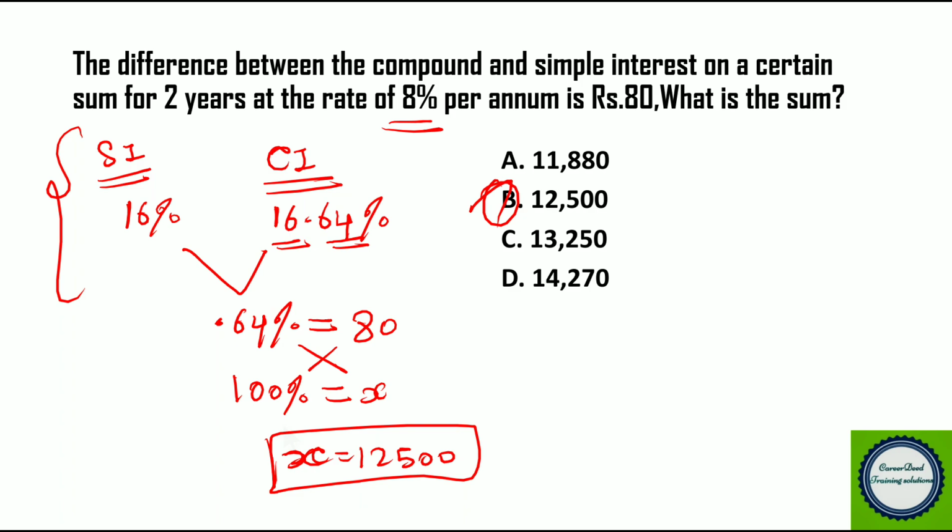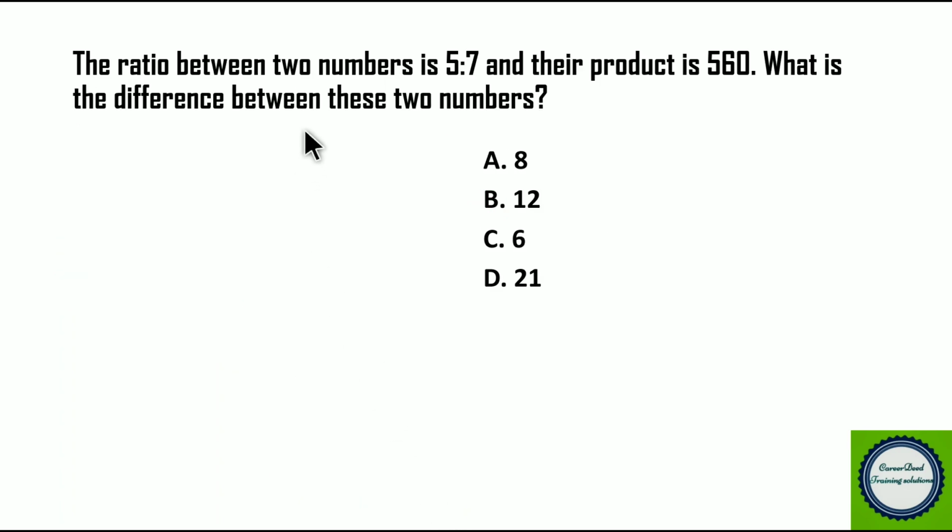Now question number 9. The ratio between two numbers is 5:7. So we have two numbers. Let the first number and second number be x and y. So the ratio is 5 and 7, and the product is 560. So we can take the product xy as 560.